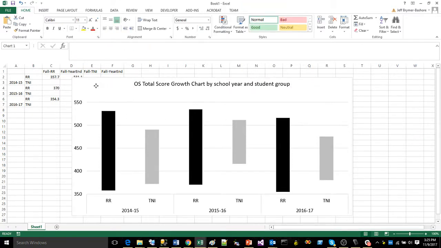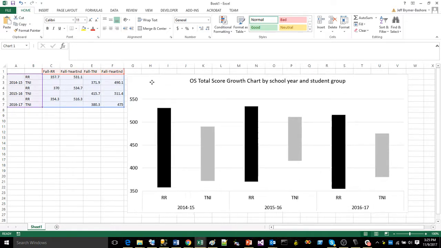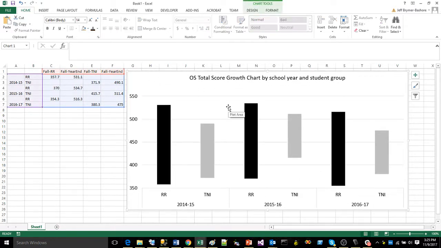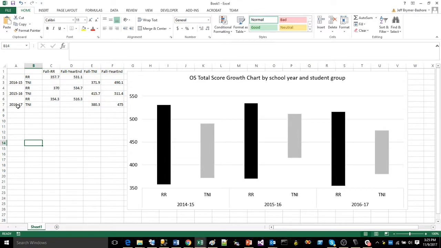So there you go, ladies and gentlemen. That is how we make the chart. So some things I want to point out. When we did the merging of the cells like this, notice how for each set of merged cells we have an RR and a TNI.